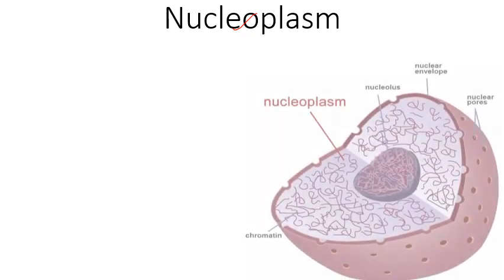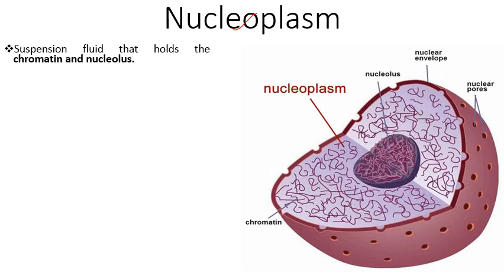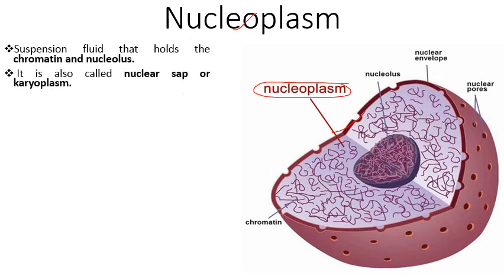The next important part of nucleus is nucleoplasm. It is basically a matrix which is present inside the nuclear membrane. So this structure which lies inside the nuclear membrane is known as nucleoplasm. So this is a suspension fluid that holds the chromatin and nucleolus.